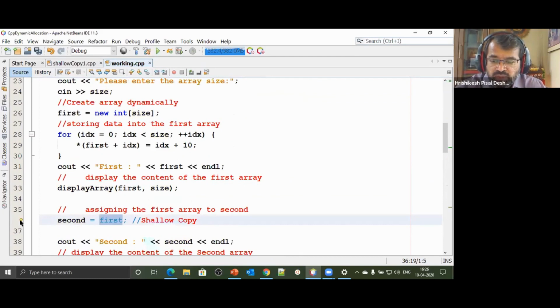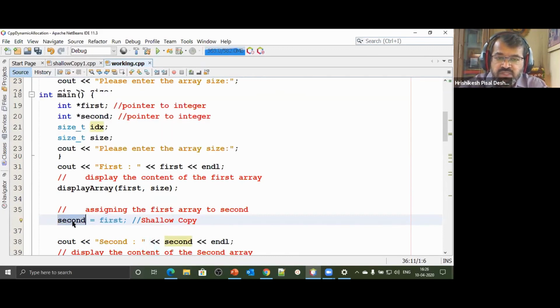The moment I say second is equal to first, what's going to happen? The address that was stored in the pointer variable first will get stored into second. That means both these pointers will now end up pointing to the same memory location, and this is what shallow copy is all about. So we have multiple pointers pointing to the same block of memory.